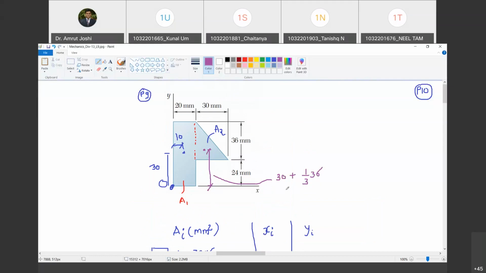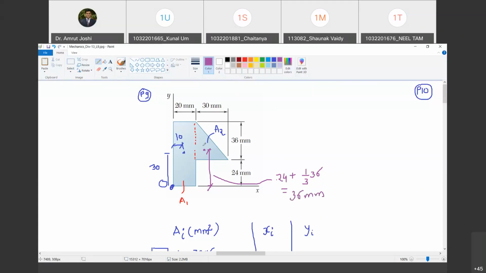So how much is that? 42. So it will be 24 plus 1/3 of 36, right? Yes, you are right, I am sorry. It will be 24 plus 1/3 of 36, not 30. So that is 36 itself. Are you with me? Thanks for correcting. 36 mm.